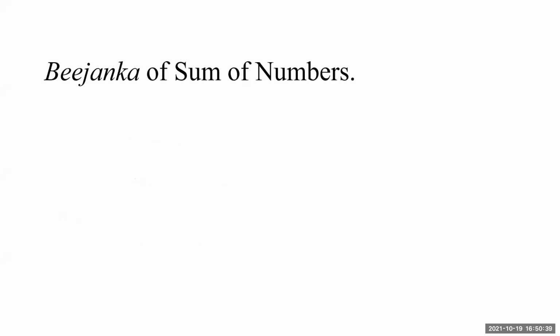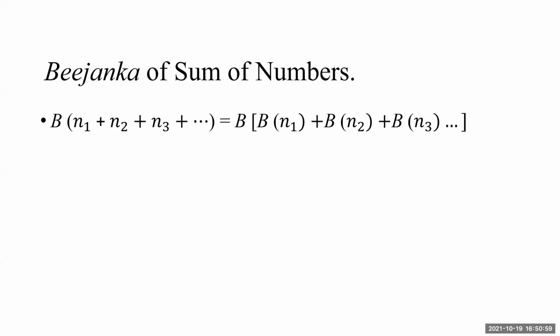Now the third part, Bijanka of a sum of numbers. It is always felt that when I want to calculate the Bijanka of an addition of two numbers or three numbers, I have to add first and then find the Bijanka. Not necessary. It goes like this. B of n1 plus n2 plus n3, many numbers can be taken, will be simply the Bijanka of the individual Bijankas of each number.